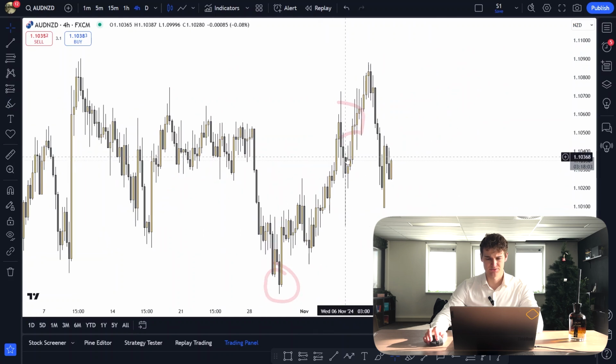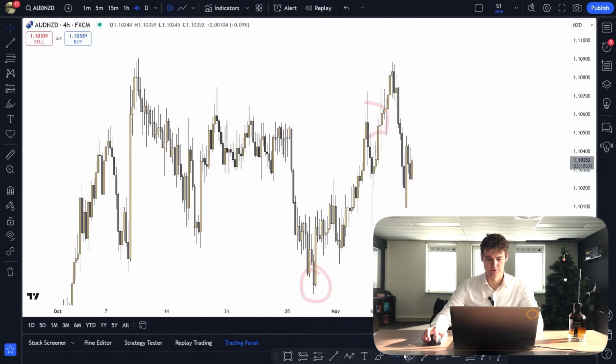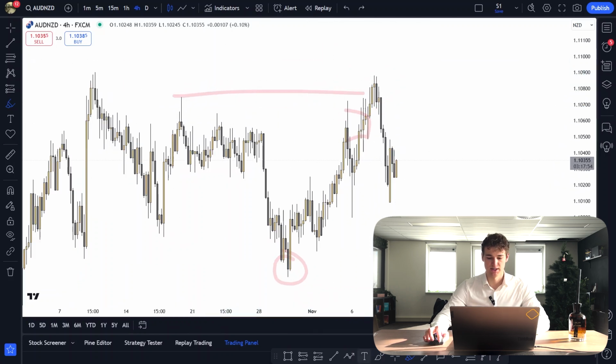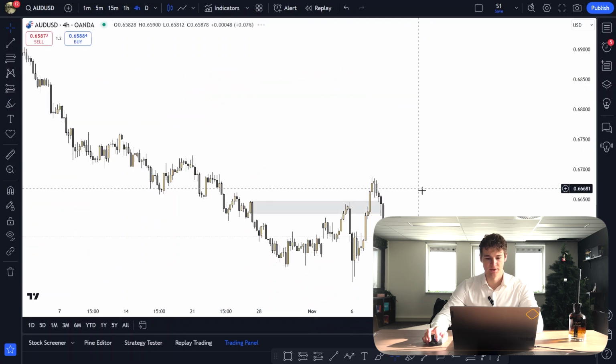AUD-NZD hasn't really changed too much, honestly. We're kind of just playing right now within that range. We did take out that high, but we never really broke above it. So right now I'm staying out on AUD-NZD.